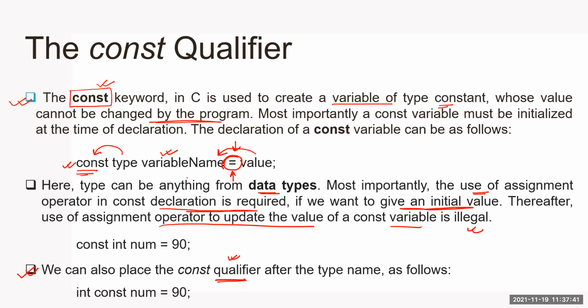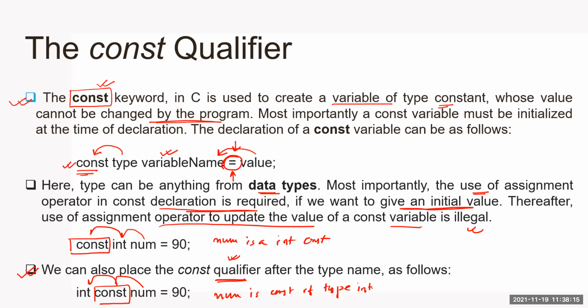Now look at a twist here. Here I am placing the const keyword before the data type. You can also place the const keyword after the data type. The meaning will remain the same. Num is an integer constant, and num is a constant of type integer. Both will remain the same. Just the way you read it is different. Here, num is an integer constant. And here, num is a constant of type int.